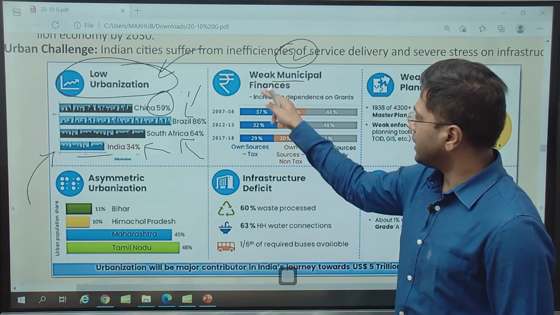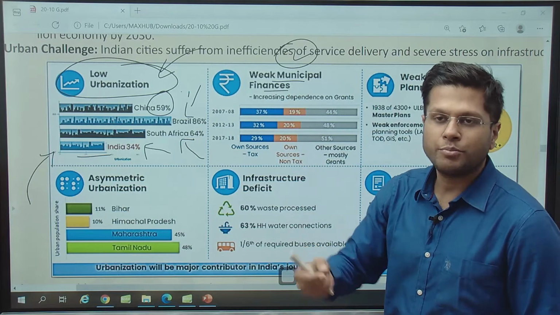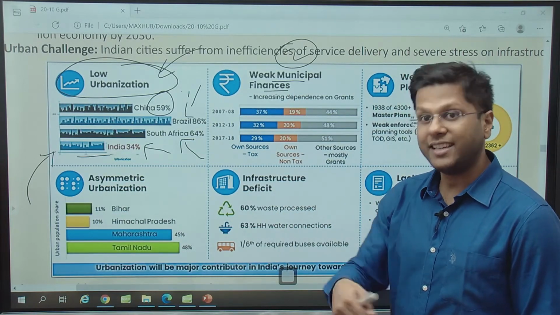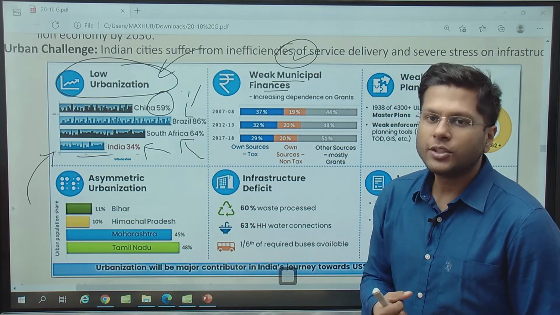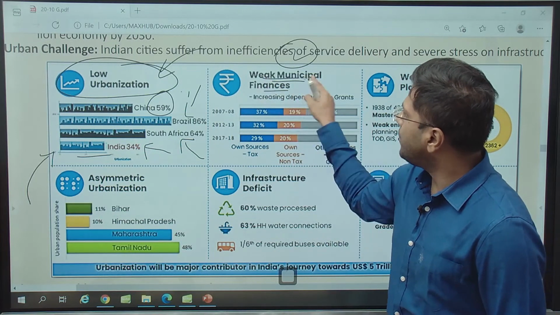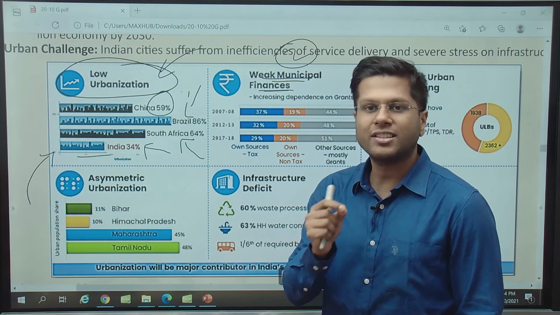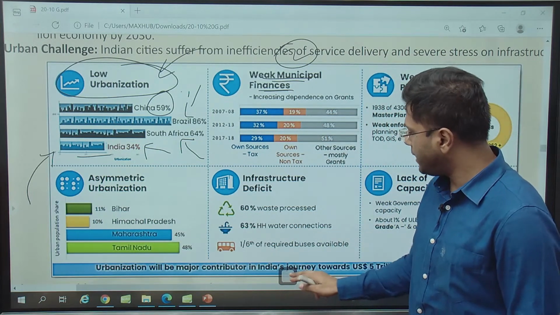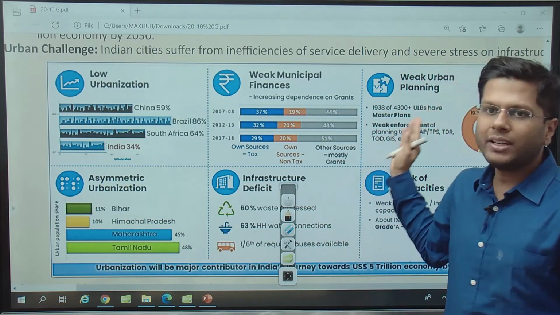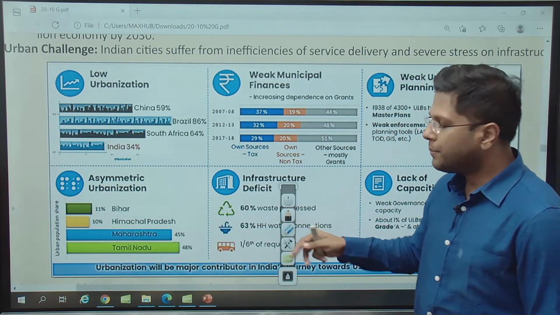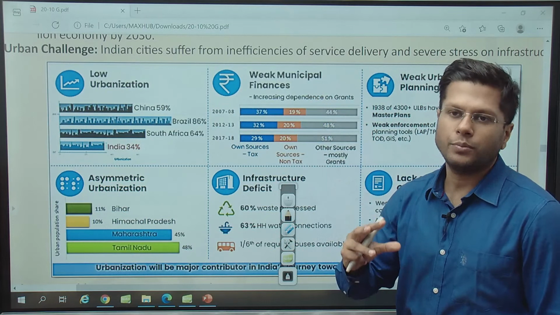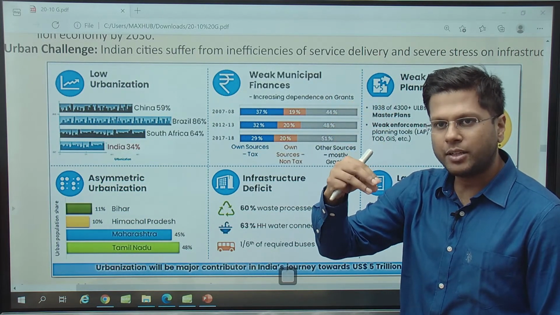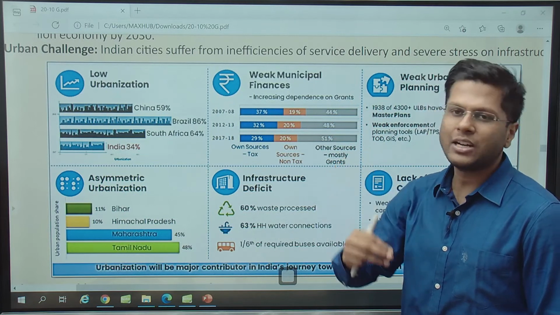And although a good change here is municipal bonds, municipal corporations can initiate a bond, take loans from the public, and return them if they are making profits. So this is a good case of that, but largely there are weak financial structures and they have to depend on the superior governments, state government and central government, for finances. Not only that, the urban planning is largely top to down. So the central government plans something for the state government, and the state government plans something for the urban and rural local bodies, and this is how the planning flows.